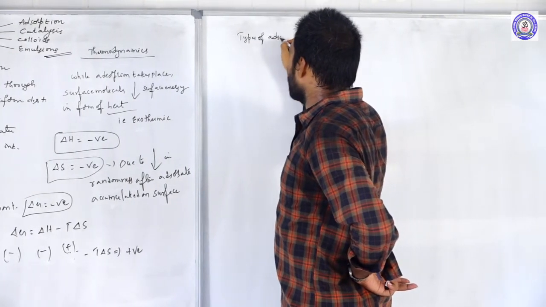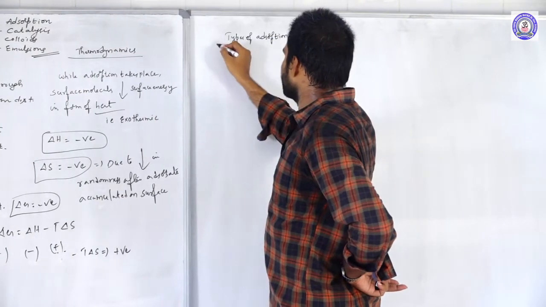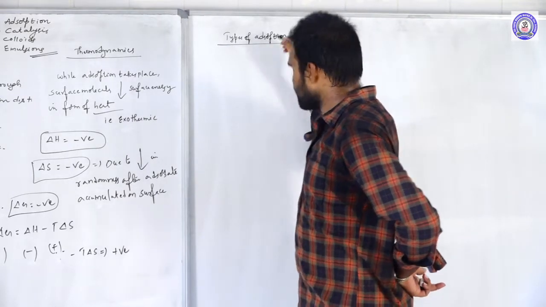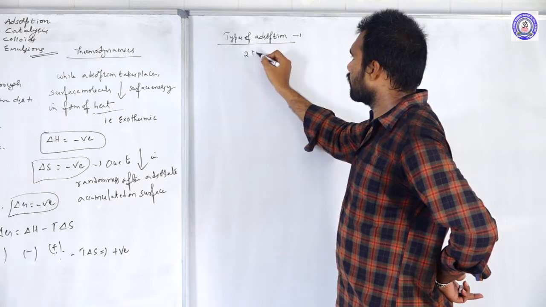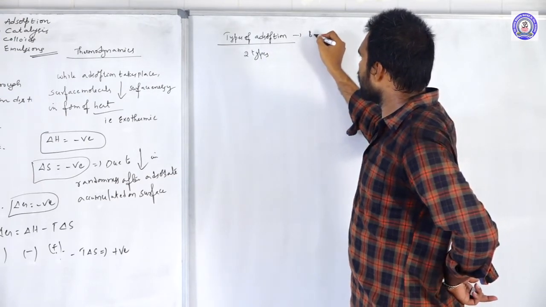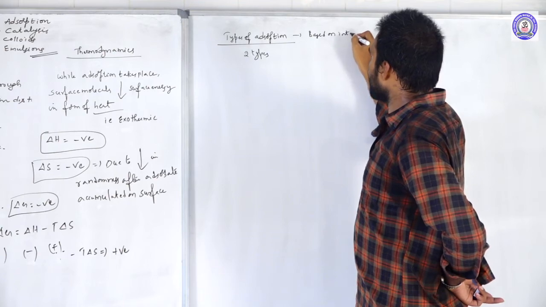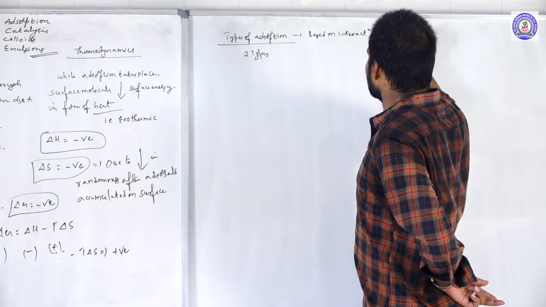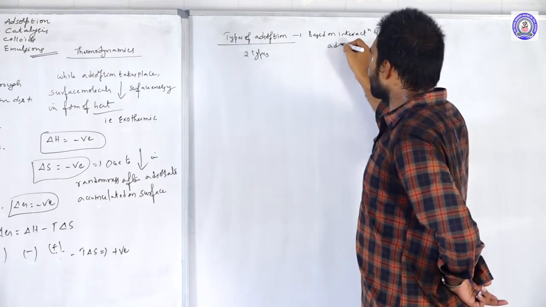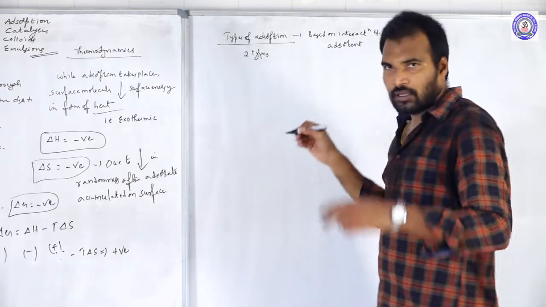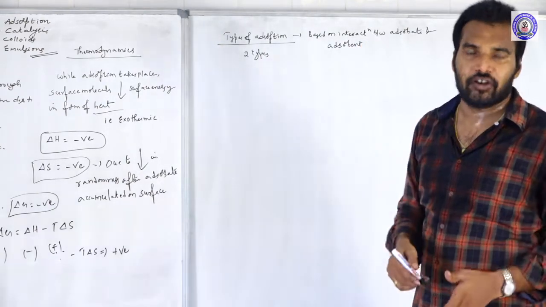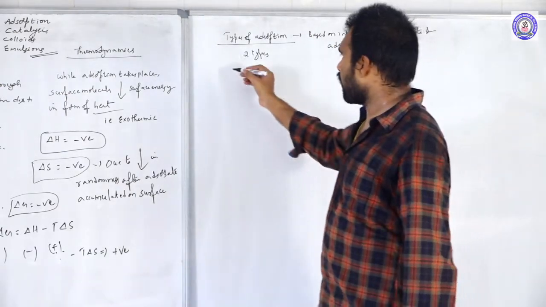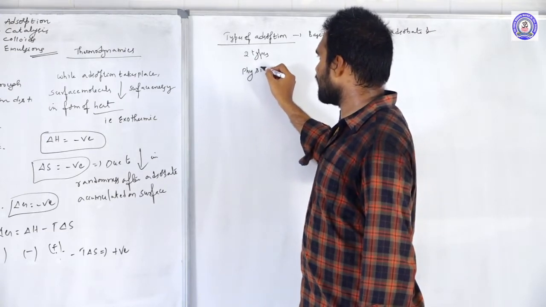Types of adsorption. So based upon the interactions, these are the types. There are two types, and these two types are based on interactions between adsorbate and adsorbent. Based upon those interactions, we are classifying adsorption into two types. What are those? The first one is physical adsorption.